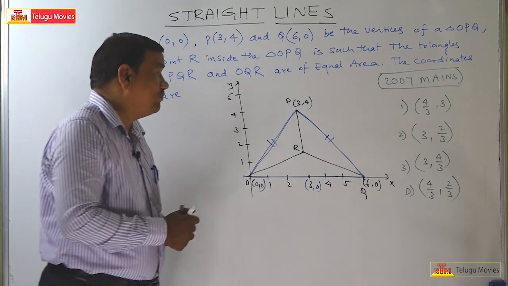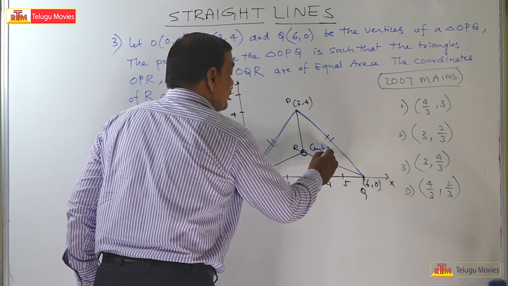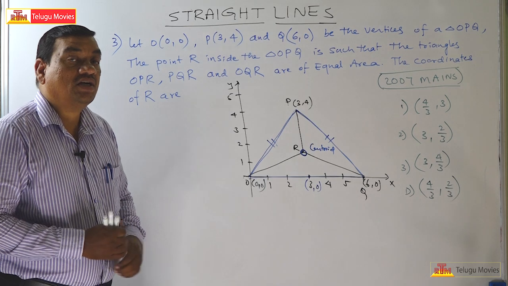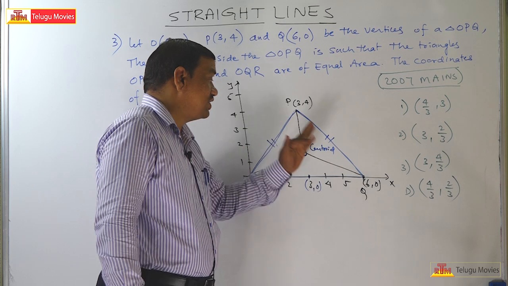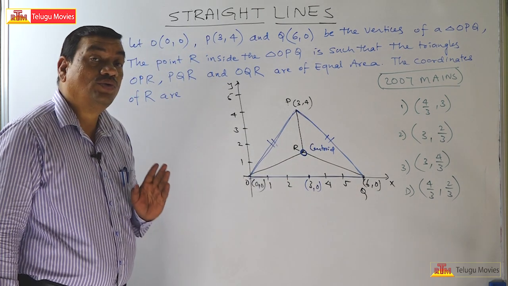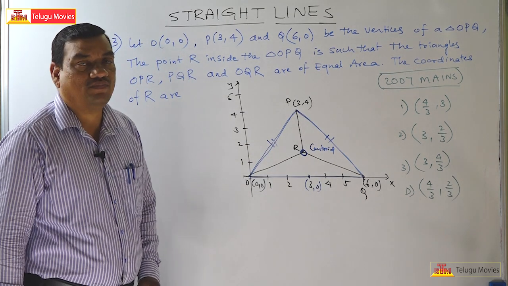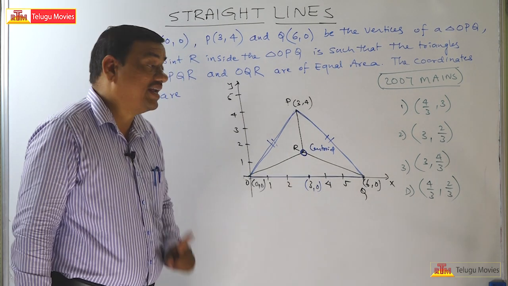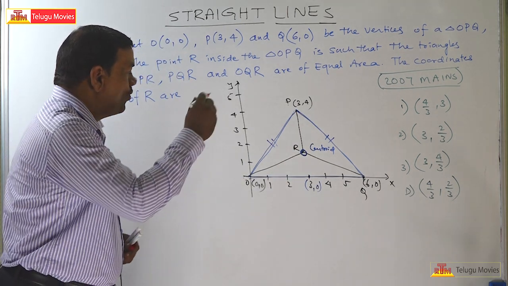This is possible only when this point is centroid. That we have a property: in an isosceles triangle or equilateral triangle, a centroid divides the triangle into three triangles of equal area. So, these three triangles are equal in area means the R should be the centroid of the triangle OPQ.